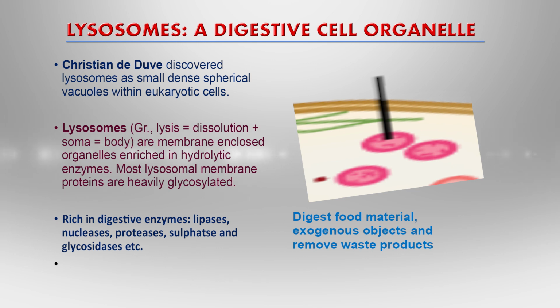Lysosomes are small, membrane-enclosed bodies that contain many hydrolytic enzymes, such as lipase, nuclease, protease, sulfatase and glycosidase, which are active only in acidic pH. The lysosome provides the acidic pH at which most of these enzymes are activated to degrade different types of food molecules and exogenous objects and remove waste products from the cells.